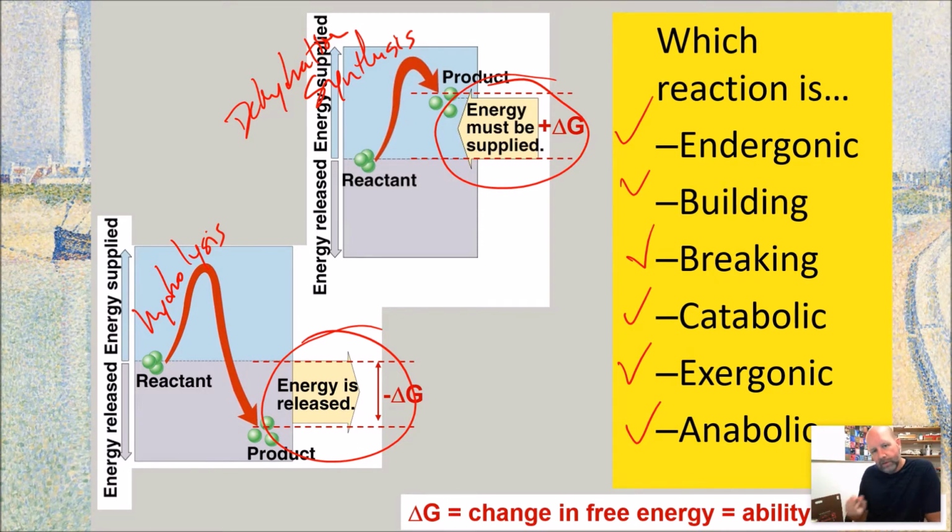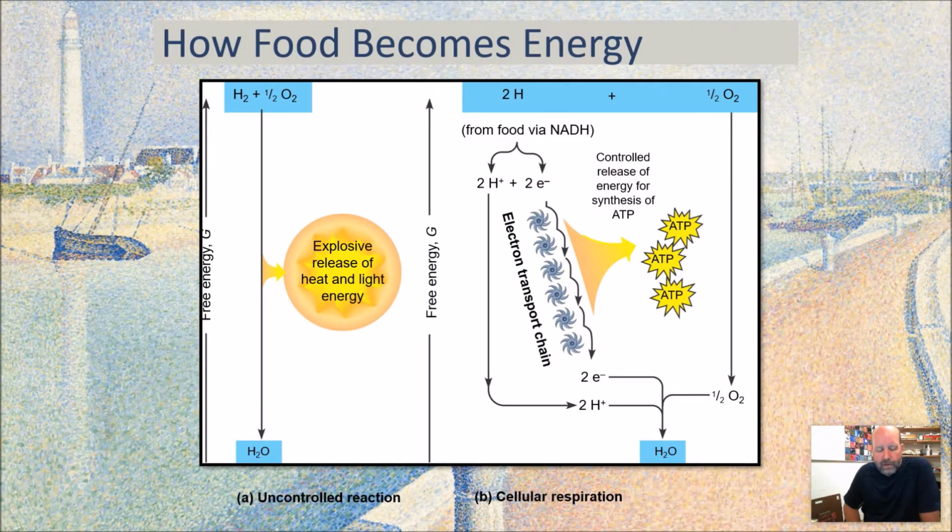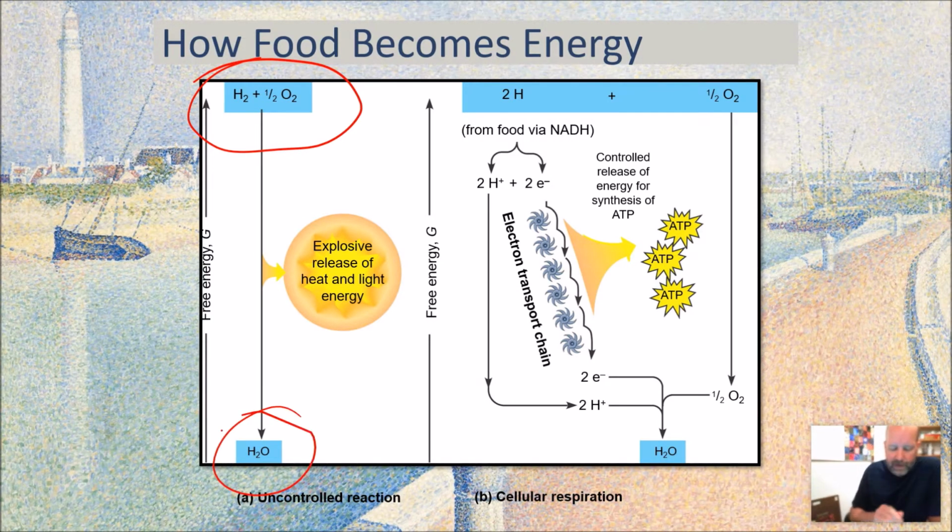Of course, the way the graph goes up and then comes down, we need to talk about that. That's activation energy. That'll come up later when we start talking about enzymes. It's also in this unit though. So we can take H2 gas and O2 gas, react it together with a spark and produce water and release a huge amount of energy.